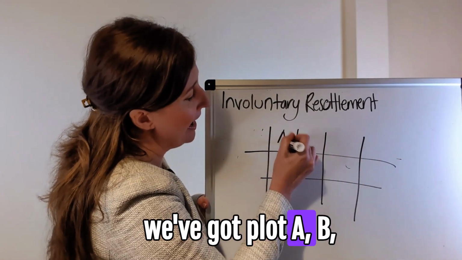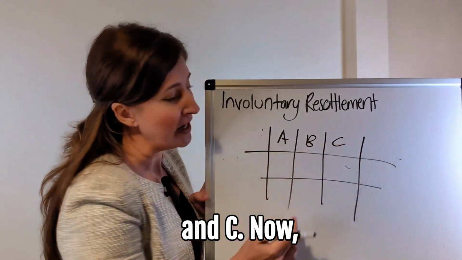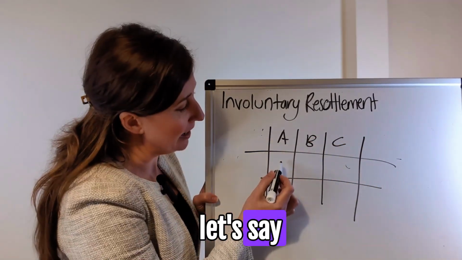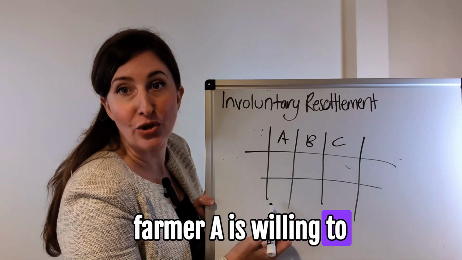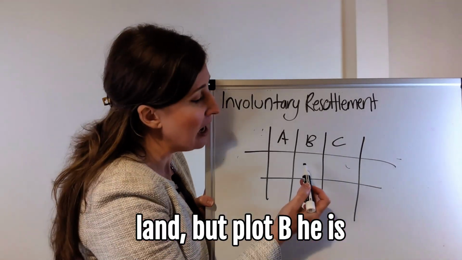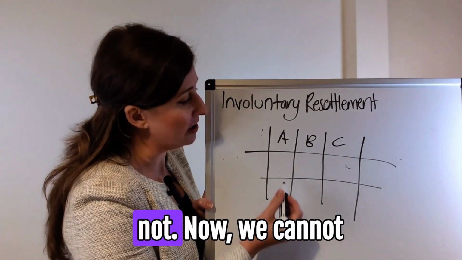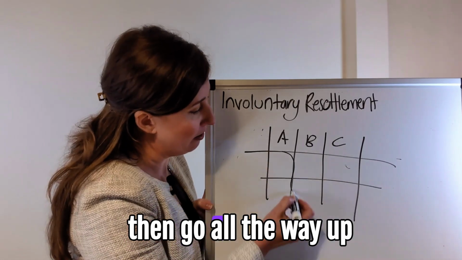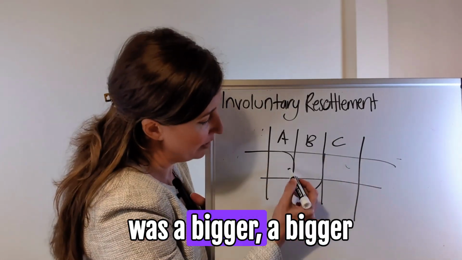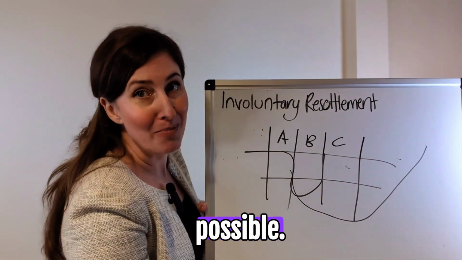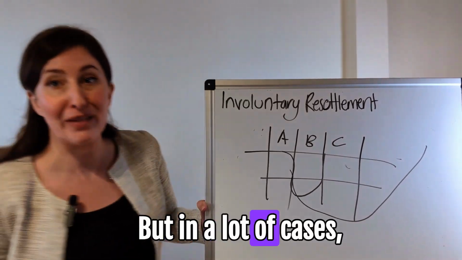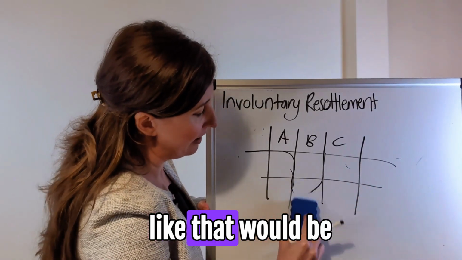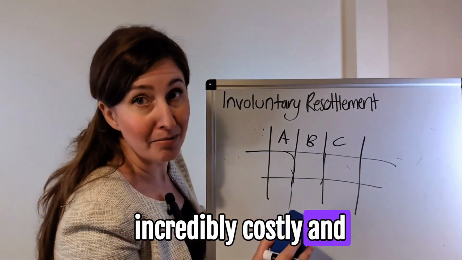So we've got plots A, B, and C. Now, let's say farmer A is willing to negotiate and sell his land, but plot B is not. Now, we cannot then go all the way up like that. Maybe if it was a bigger arc, it might be possible. But in a lot of cases, an alignment change like that would be incredibly costly and potentially not possible.